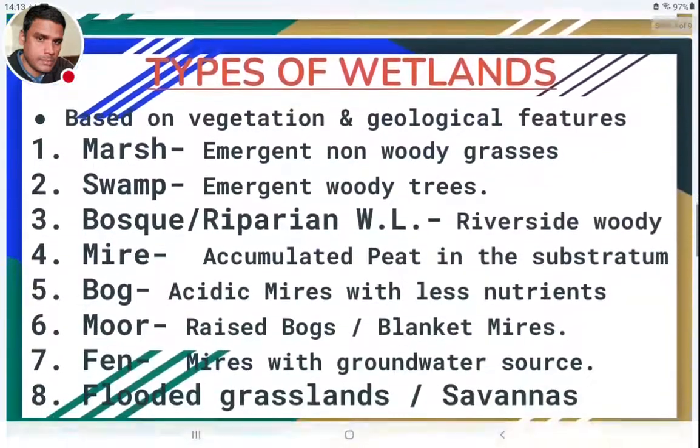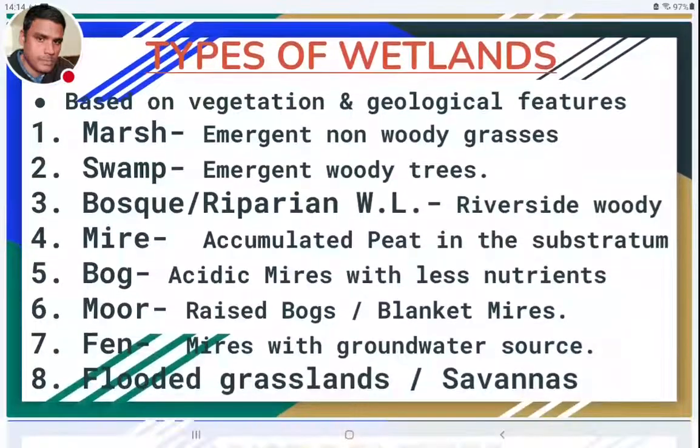Another type of classification is also there. This classification is based on the type of vegetation present in the wetlands and geological features. Based on vegetation and geological features, there are 8 different types of wetlands. The first one is marshes.